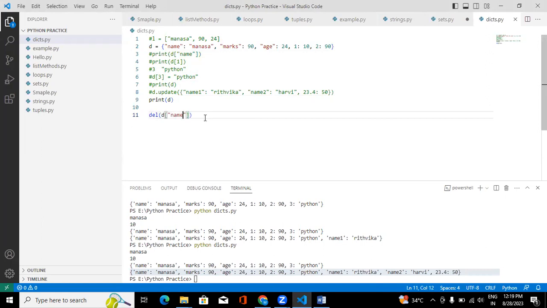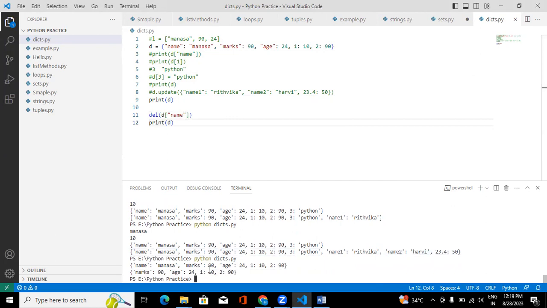Save it. After deleting, print the dictionary. See, now it got deleted. This is before deletion. After deletion, the name Manasa key value pair got deleted. This is how we can delete a particular key value pair in a dictionary using del.